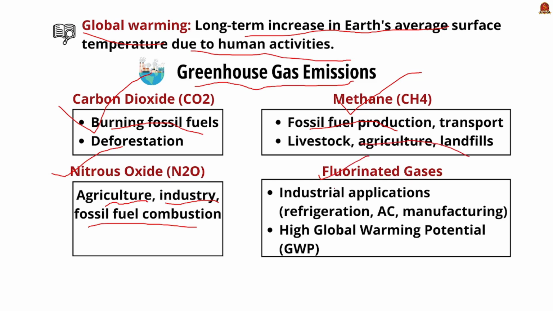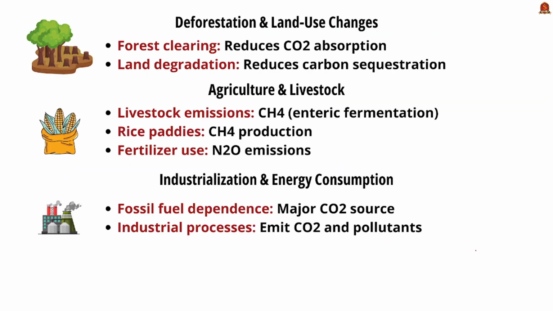Then, the most important one is the fluorinated gases. It is mainly an industrial output used in refrigeration, AC, and other manufacturing processes. It has high global warming potential. Moving on, let us see various sources of greenhouse gas emissions.